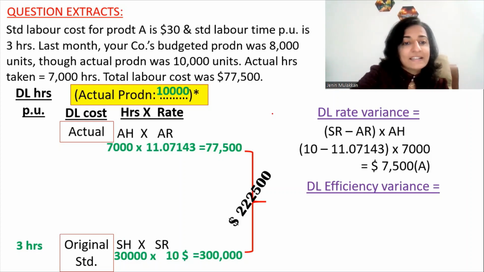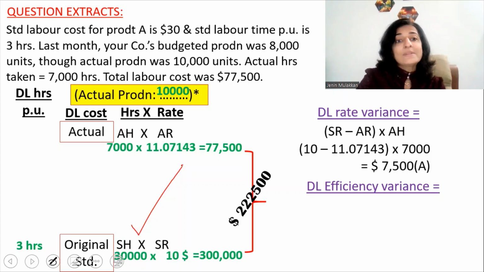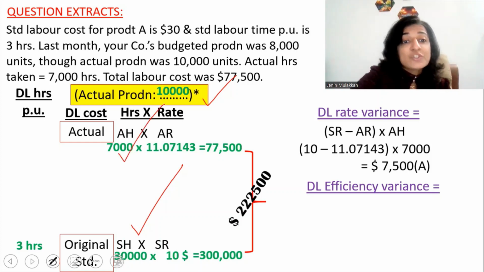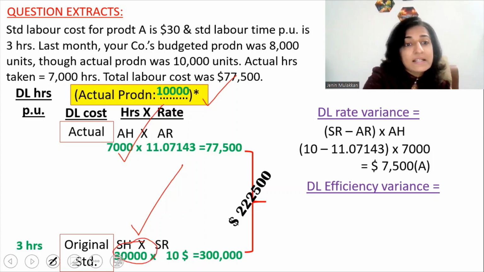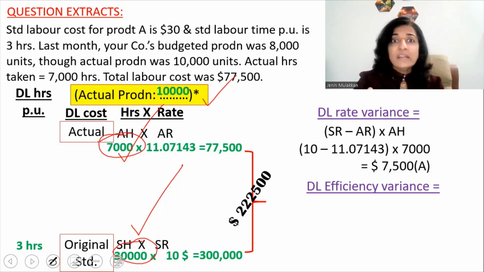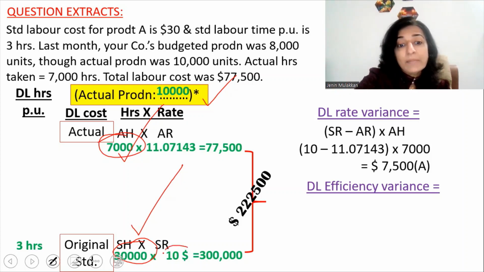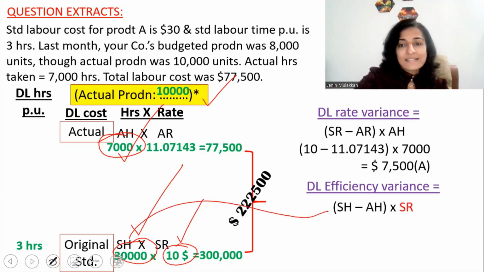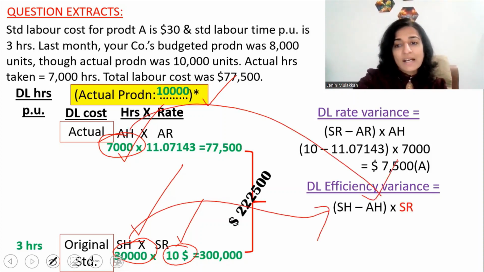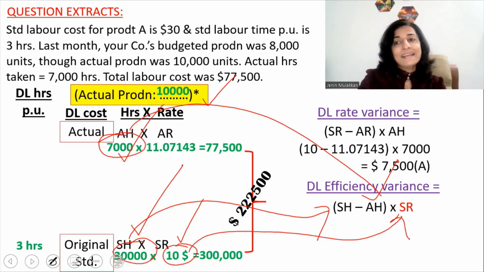Now, in this particular case, the standard hours was 30,000 hours for making 10,000 units. And how many hours did the laborers take? They took just 7,000 hours. So there is a savings of 23,000 hours. That is 30,000 hours minus 7,000 hours. So that's the variance. But we don't want the variance in hours alone. We have to convert it into dollar terms. So to convert it into dollar terms, we have to multiply it with the standard rate of $10. So as a formula, the direct labor efficiency variance is the standard hours minus the actual hours multiplied by the standard rate.